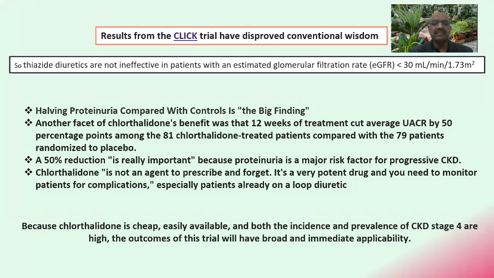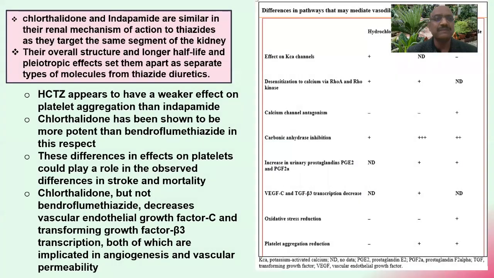And you must remember that this is a cheap, easily available drug, and both the incidence and prevalence of CKD stage 4 are high. The outcomes of this trial will have broad and immediate applicability. So this is a very important message.